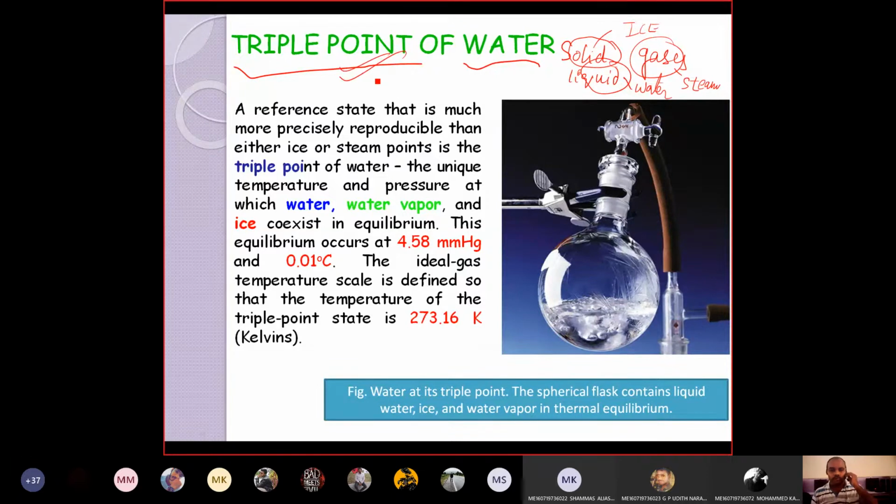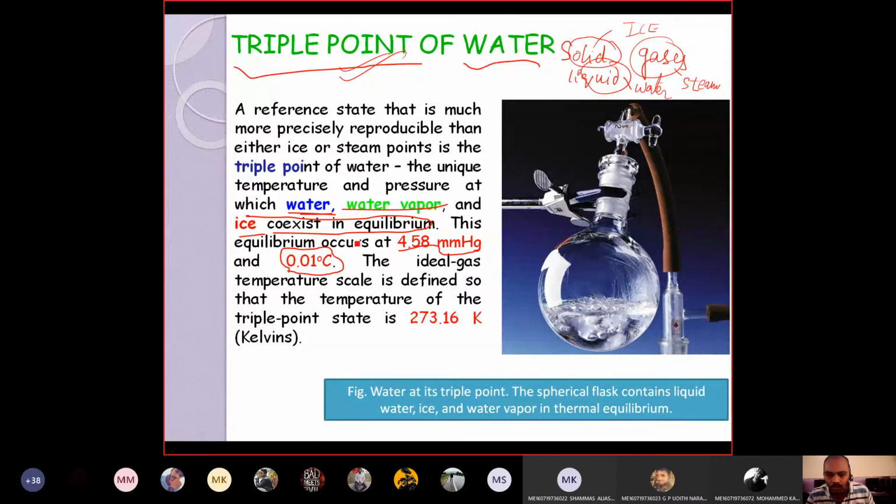The triple point of water can be defined as the temperature and pressure at which the three phases of water, that is solid phase, liquid phase, and gaseous phase, coexist in equilibrium. The corresponding pressure is 4.5 mm of Hg or mercury, and the corresponding temperature is 0.01 degrees centigrade. So the temperature and pressure at which the three phases of water, solid, liquid, and gaseous, coexist in equilibrium, that point is called the triple point of water.